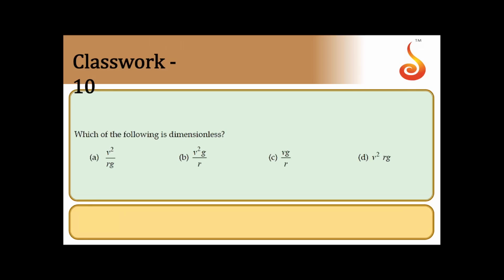Which of the following is dimensionless? V square by Rg, V square g by R, Vg by R, V square Rg. So check the dimensions for each and every one. V square by Rg: V is L T to the power minus 1, squared, divided by R, which is L, and g, which is L T to the power minus 2, acceleration due to gravity. So now simplify this. L square T to the power minus 2 divided by L square T to the power minus 2. So that will be dimensionless.